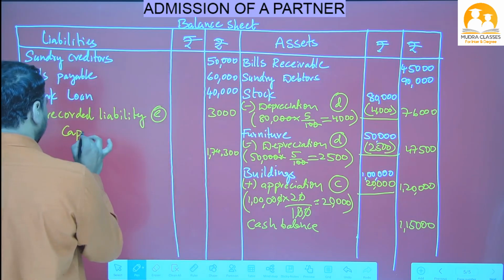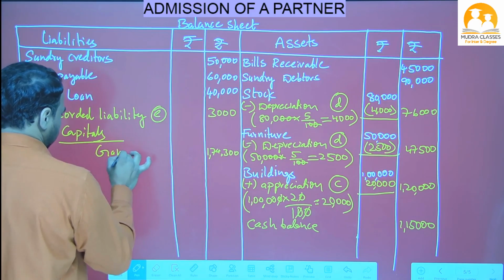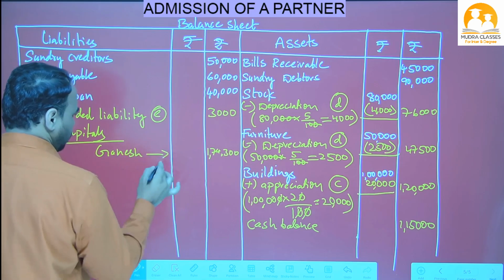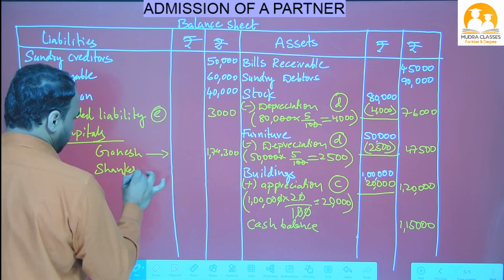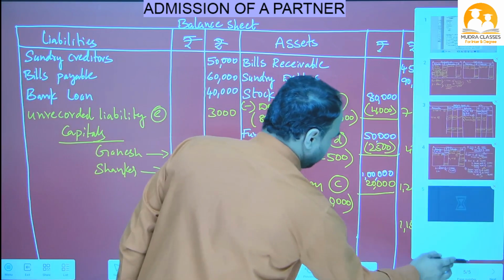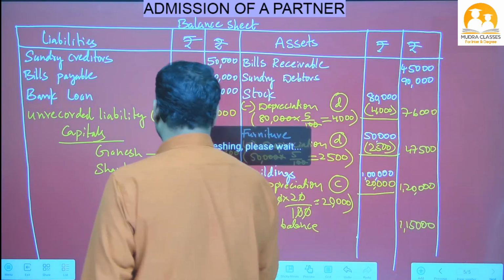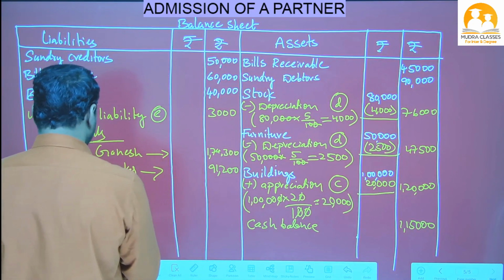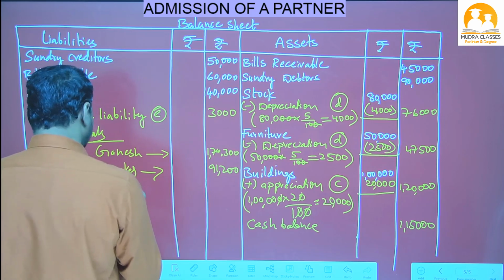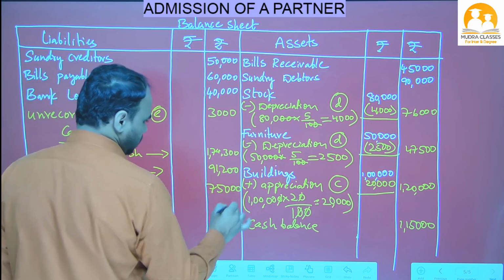First of all we have to write a heading, capitals. So Ganesh 1,74,300. Next Shankar. What is Shankar's capital, Nana? Shankar's capital left is 91,200. Next Balu's capital is 75,000 rupees. Already we know. Okay, right.